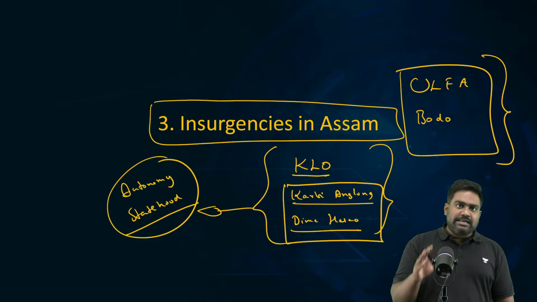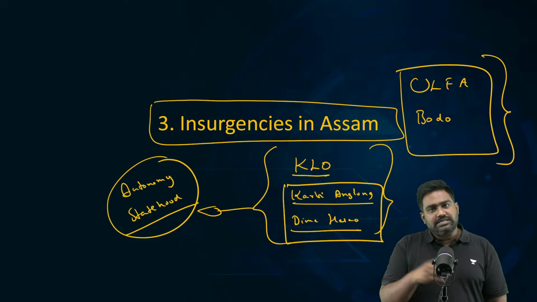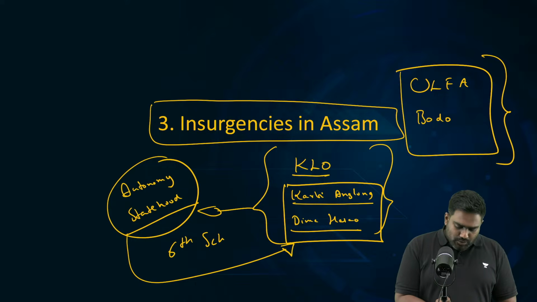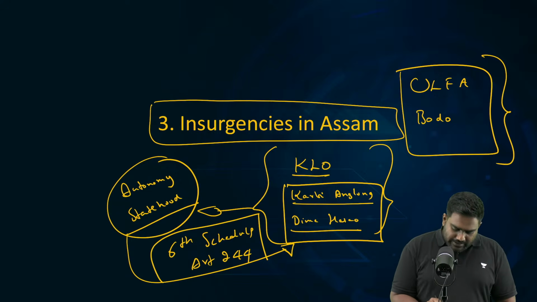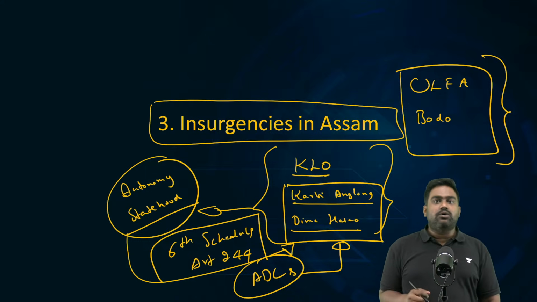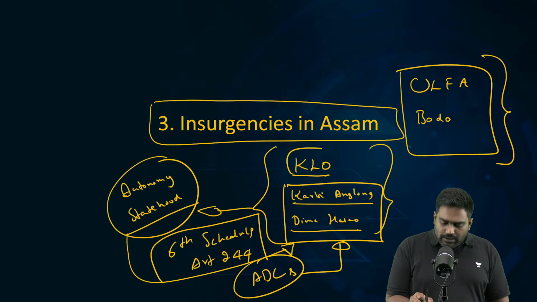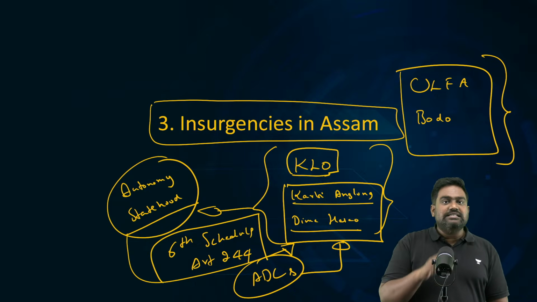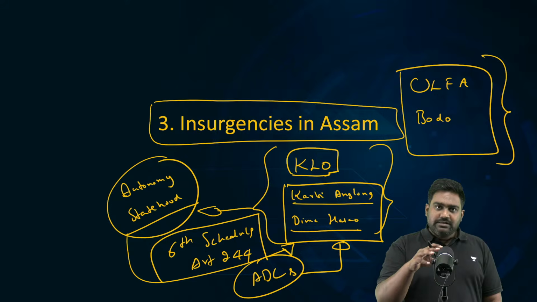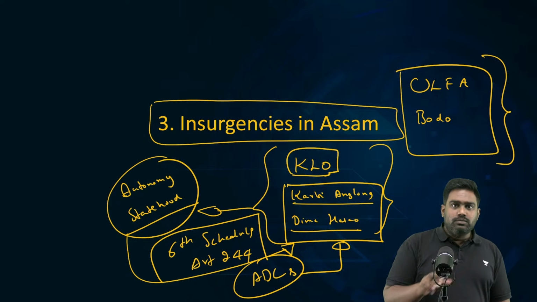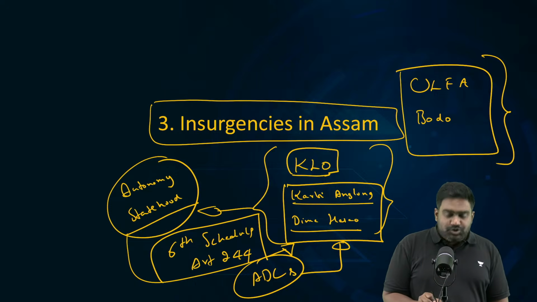These insurgencies have been tackled through security operations and by providing some constitutional flexibility, by granting 6th Schedule autonomy under the provisions of Article 244, where autonomous district councils have been set up in the Karbi Anglong region and Dima Hasao region. Kamtapur Liberation Organization was a separatist group. It wanted to break the former princely state of Kamtapur, present in then Assam and West Bengal near the Siliguri corridor. They were leading a war to break that area away from India. But we have managed to contain the movement.